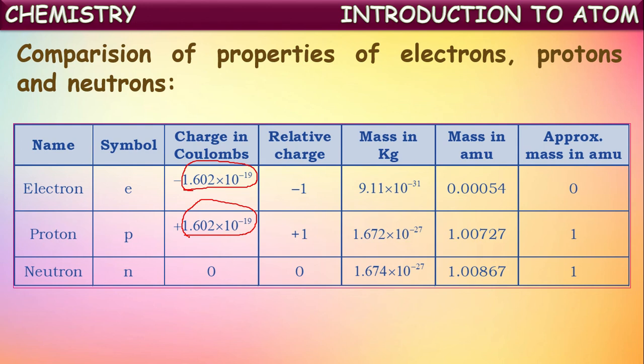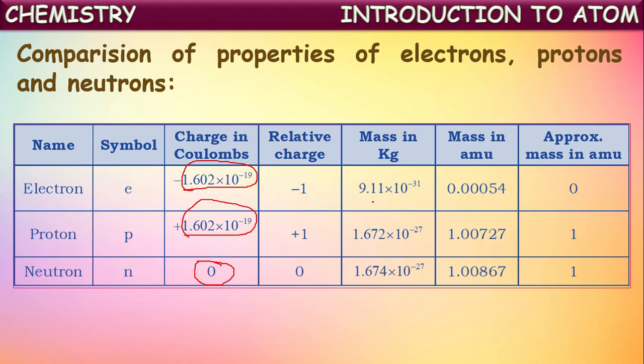So we can say the relative charge of electron is -1 and that of proton is +1. Next, coming to neutron, the charge of neutron is 0. It has no charge. It is a chargeless particle among the three fundamental particles.